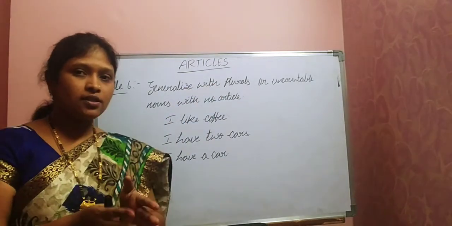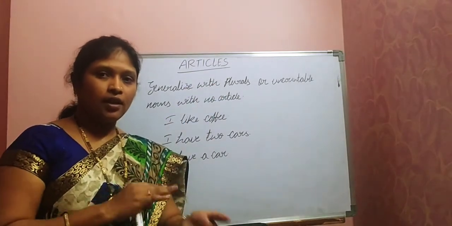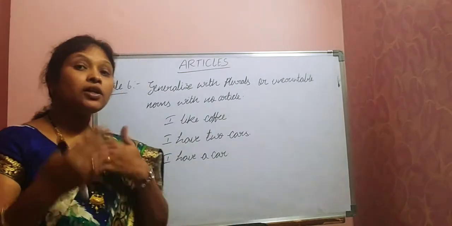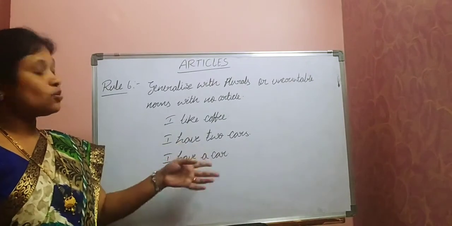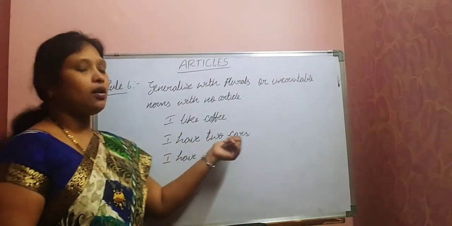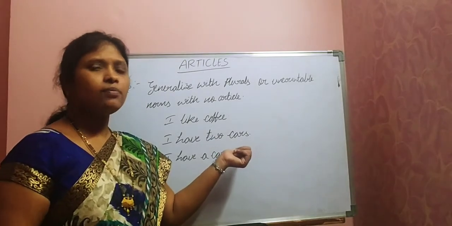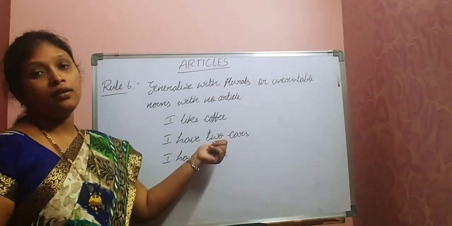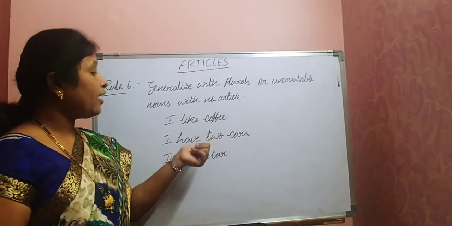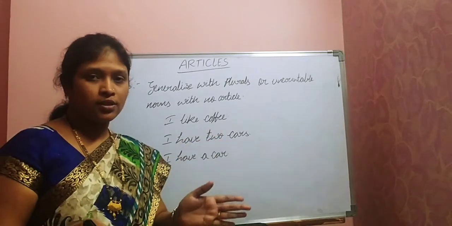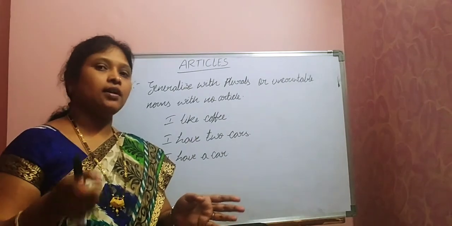Till now we have discussed only singulars, right? A and an must be used only along with singular nouns. But what about the case of plurals? I have two cars. Car is a noun, right, which is in plural here. Did I use any article here? No. I have two cars. No article. Before plurals we don't use one, except in our definite case.